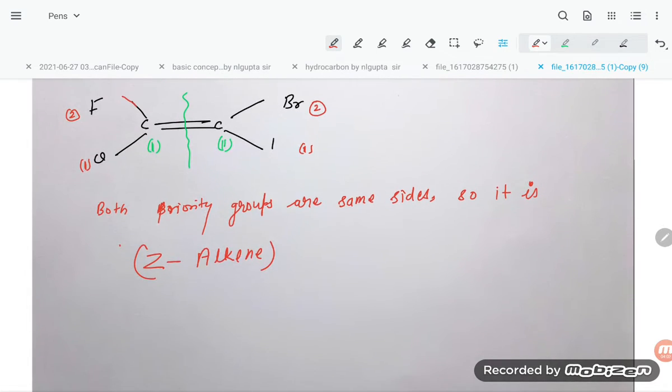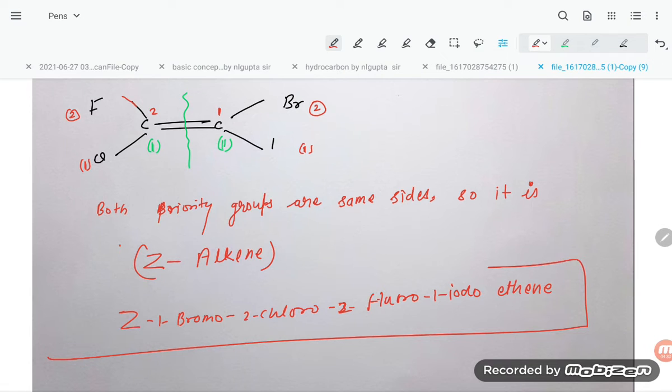If you want to write the name, students, for Z naming, how can you do it? That is bromo, chloro, fluoro. Bromo will come first and then the second. So Z-1-bromo-2-chloro-2-fluoro-1-iodoethene. This much of the name you have to keep in mind, students.